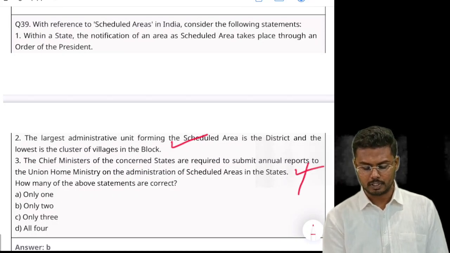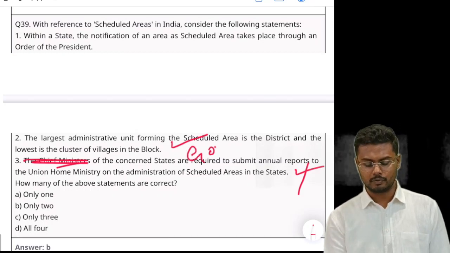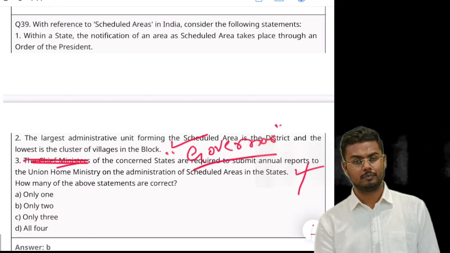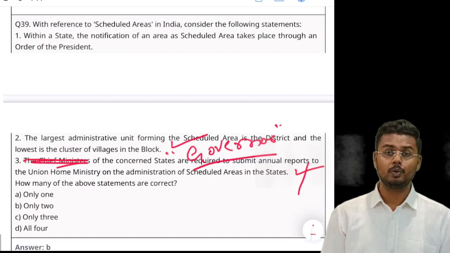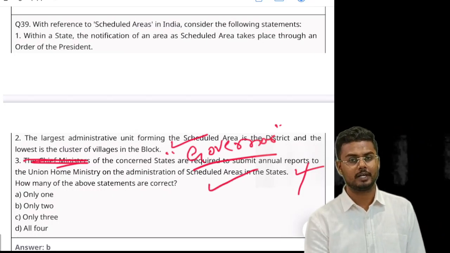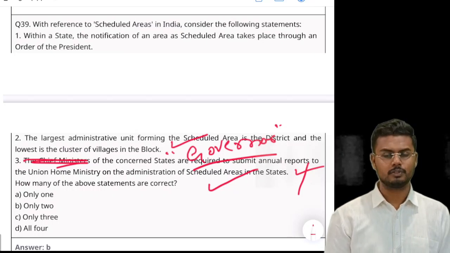This is an absolutely wrong statement, because this responsibility has been given to whom? The governor of the said state. Right? It's not the chief minister, but it's the governor who has the responsibility or obligation to submit annual reports regarding those areas. Getting it? So even this is a very basic question.